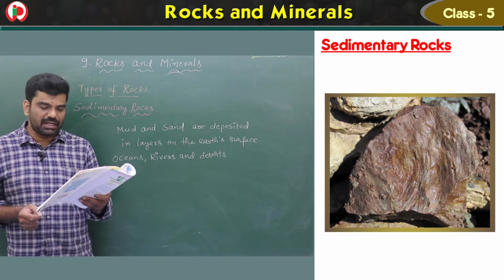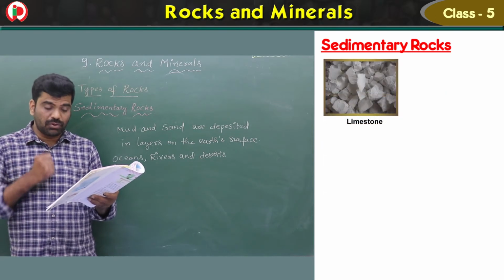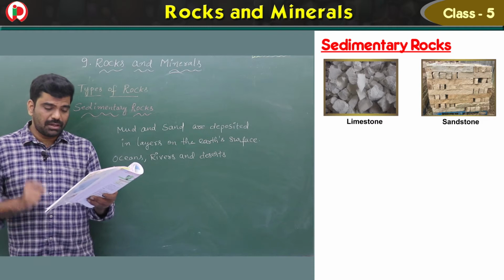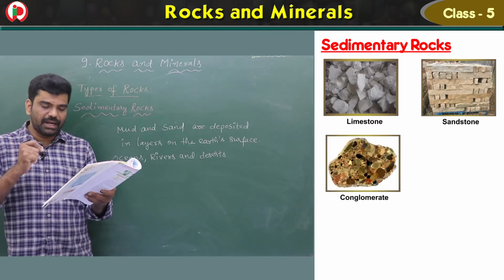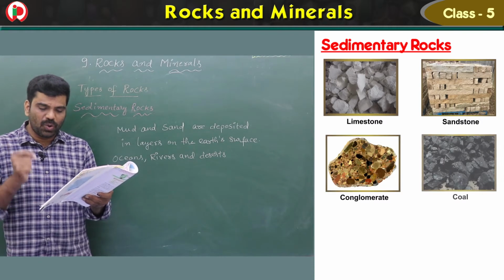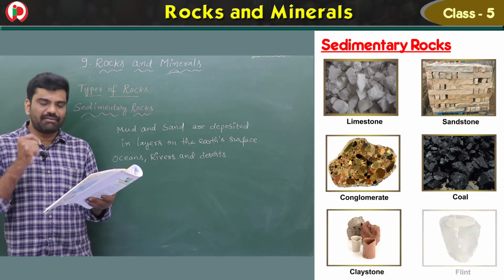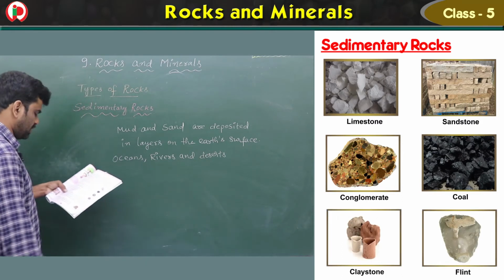Examples of sedimentary rocks include limestone, sandstone, mudstone, conglomerate, chalk, coal, claystone and flint. So what are the examples, children?